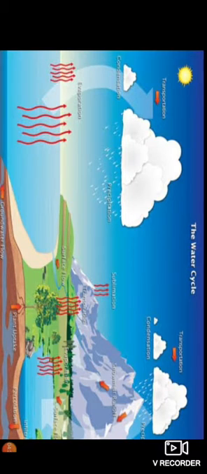Okay, because of condensation, fine particles of ice and water float in the air at a great height. So due to this condensation, what happens? These fine particles of ice and water float in the air, and afterwards they accumulate around the dust particles present in the air, and their size goes on increasing.